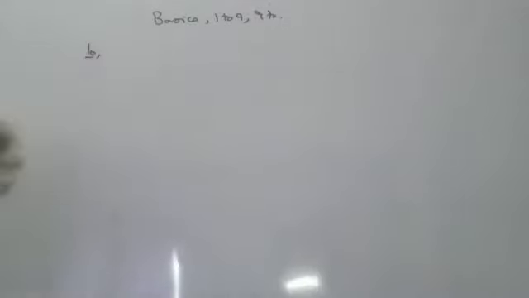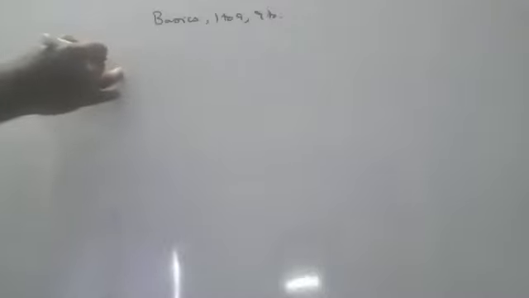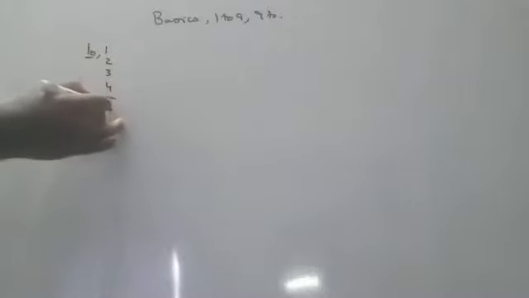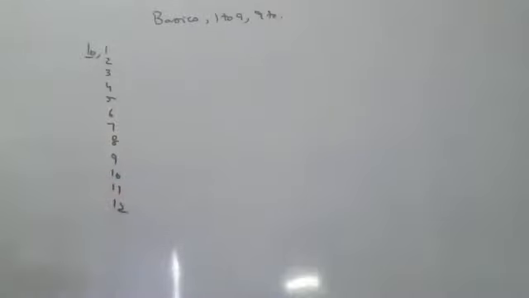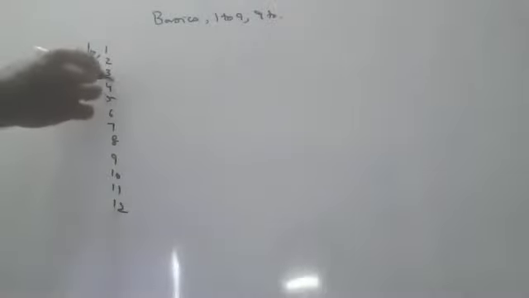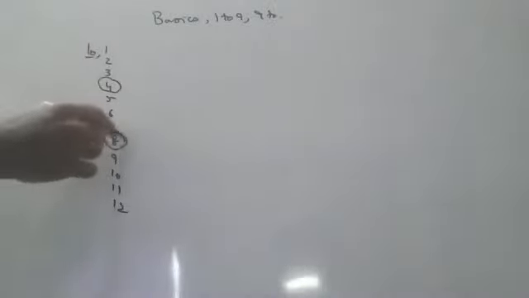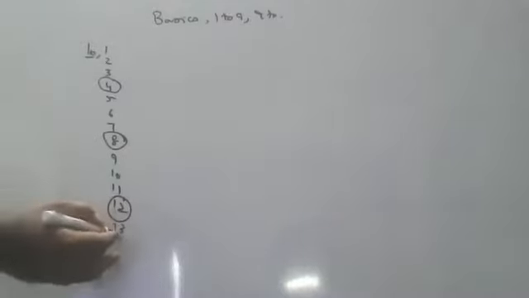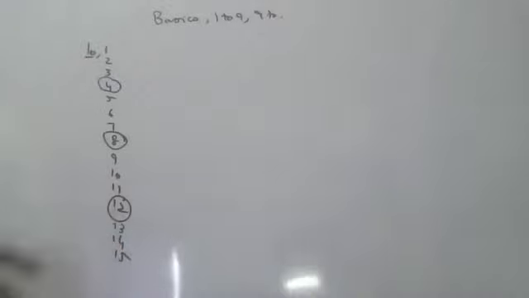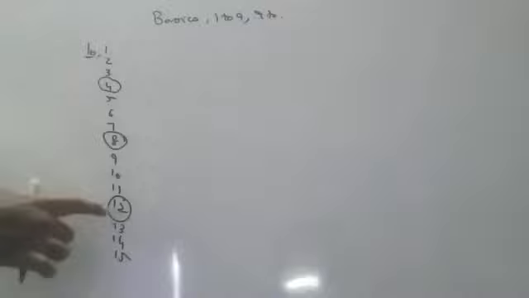10th question. Okay, there are numbers 1 to 12. 1, 2, 3, 4, 5, 6, 7, 8, 9, 10, 11, 12. The question is, what is the probability of a multiple of 4? How many multiples of 4 are there? 4 ones are 4, 4 twos are 8, 4 threes are 12. Up to which number did he ask you to write? 15, no? 13, 14, 15. Okay. So between 1 and 15, only 3 multiples of 4 are there.